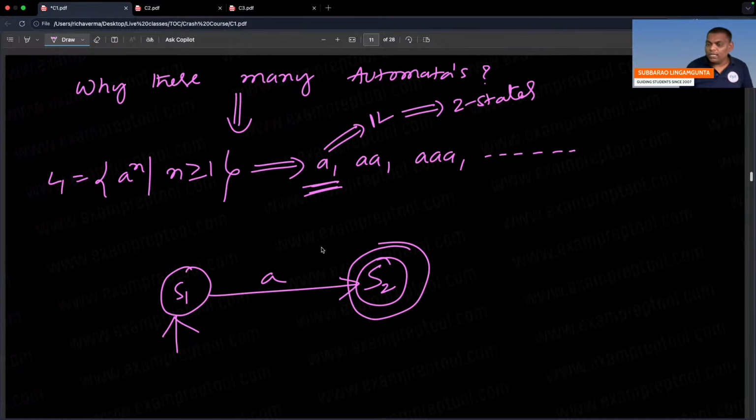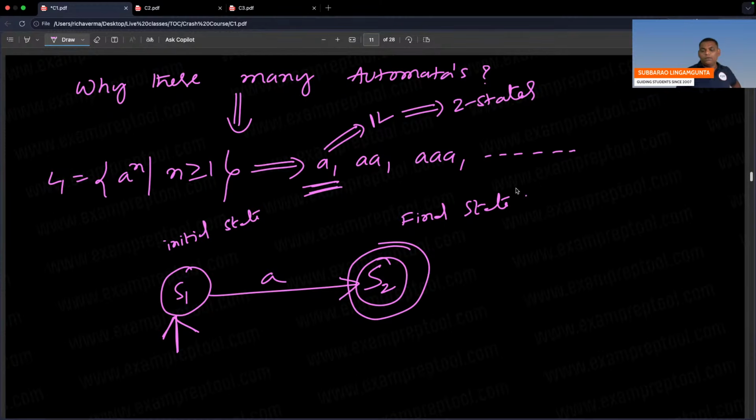For the first circle, keep one initial arrow. For the last circle, keep one more circle, that is a double circle. So two states are there. The first circle, where you kept the initial arrow, is called the initial state. The last circle, where you kept a double circle, is called the final state. Initial state, final state.